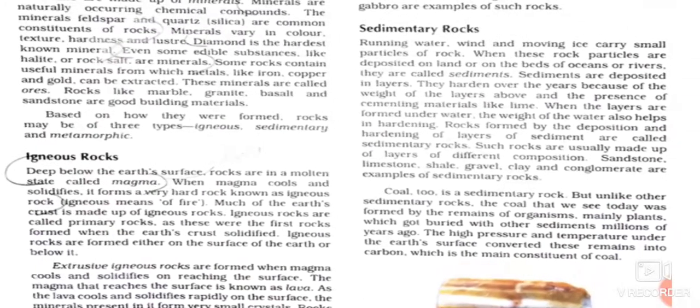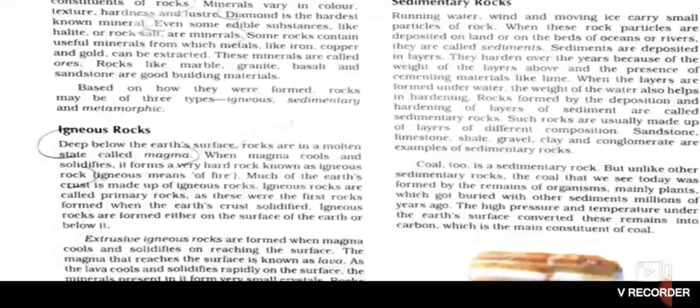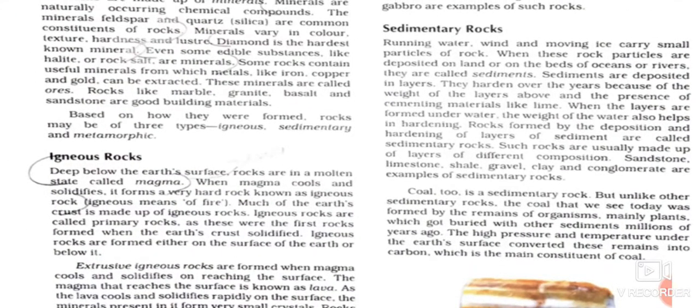So the first kind of rock is igneous rock. Igneous. So we should know first of all what is the meaning of igneous. The term igneous is derived from the Latin word ignis, which means fire. So deep below the earth's surface, we have the molten state of the rocks, which is called magma. And when this magma cools down and solidifies, it forms a very hard rock known as igneous rock.